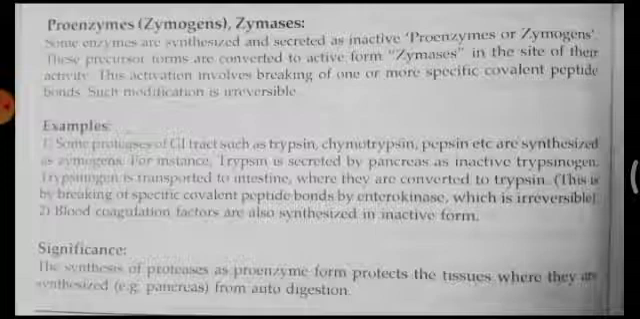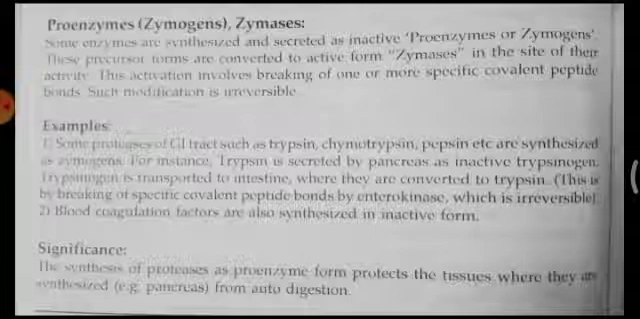This trypsinogen is transported from the pancreas to the intestine, where it is converted to the active form, trypsin, by breakage of specific covalent peptide bonds by the enzyme enterokinase. So trypsinogen secreted from the pancreas in the inactive form is converted to the active form in the intestine as trypsin, and it performs the digestion of proteins. Blood coagulation factors are also in inactive forms, like fibrinogen, which are converted to active forms. So these enzymes which are in inactive forms are called proenzymes.